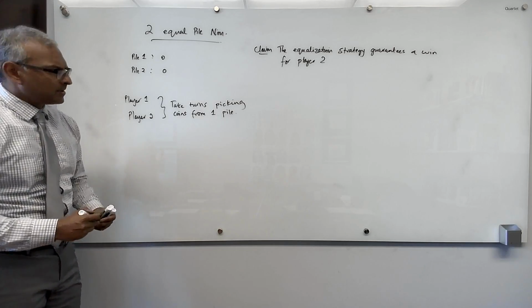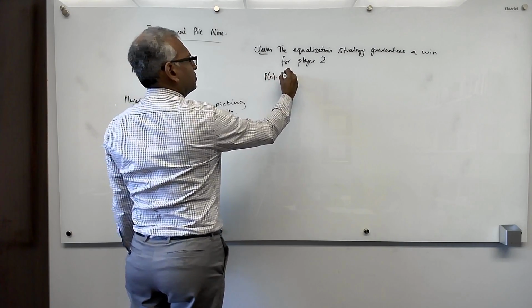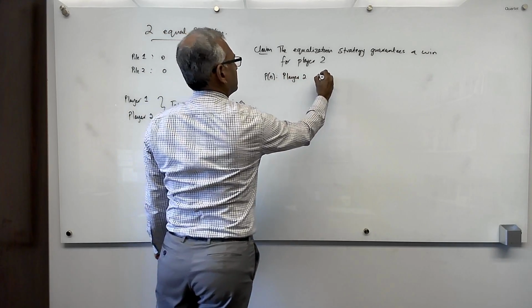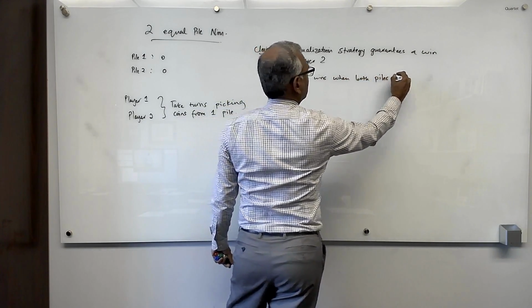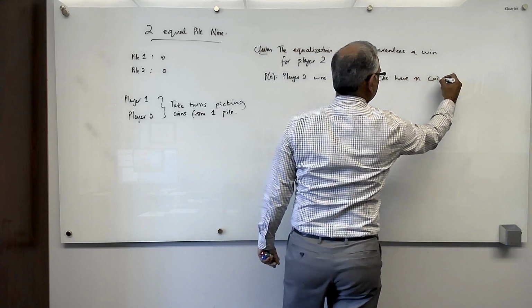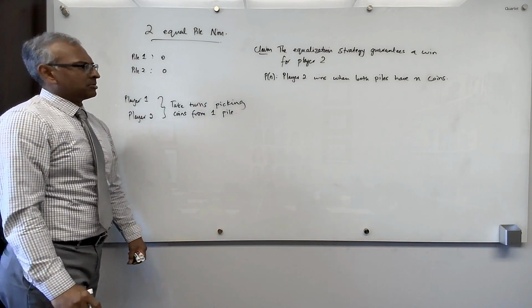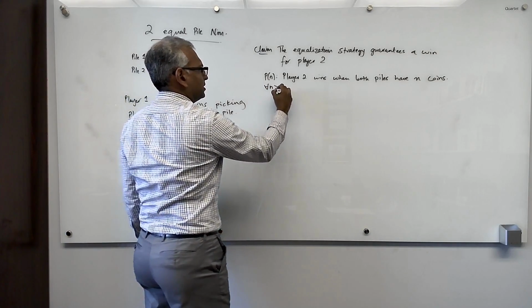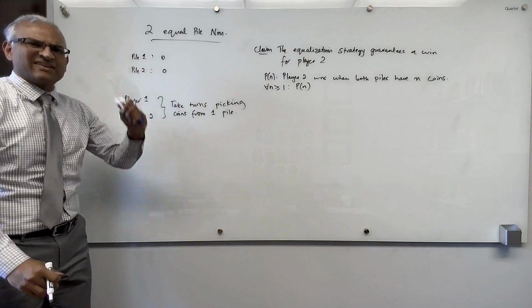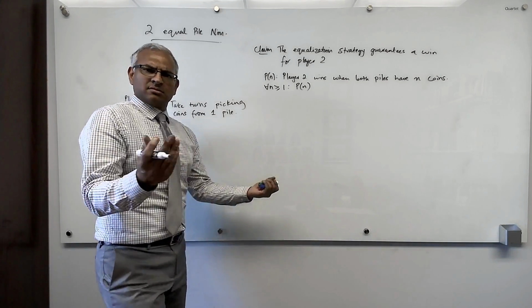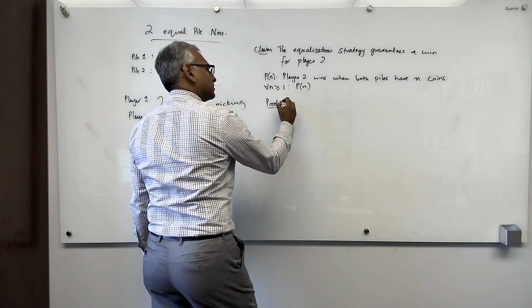And now let's see the proof. Okay, so proof. So let's define a claim, P of n: player 2 wins when both piles have n coins. Okay. And we want to make the claim that, no matter what n, player 2 wins. So for all n greater or equal to 1, P of n. So player 2 wins no matter how many coins are in the 2 piles to start with. Okay, so let's see the strong induction proof at work. Okay, so strong induction.